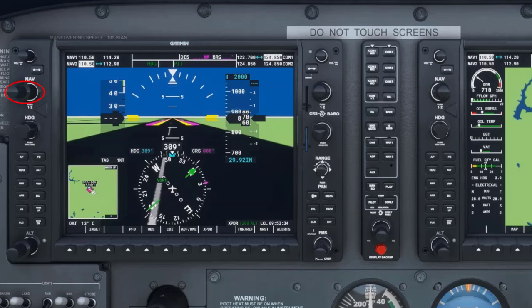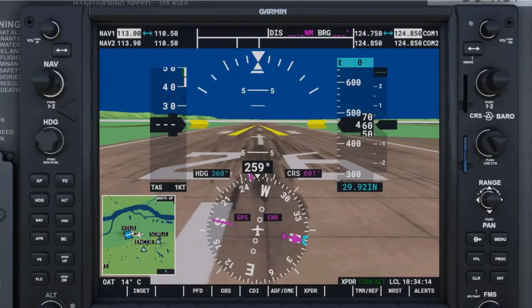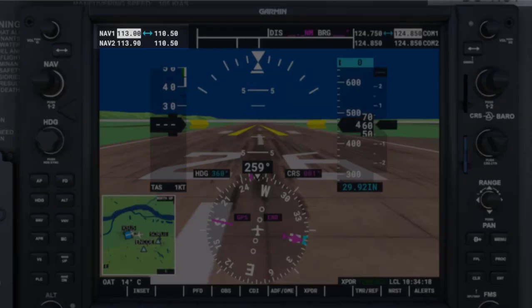The dual nav knob and the nav frequency transfer key are located near the top left corner of the primary flight display, or PFD, and also the top left corner of the multifunction display, or MFD. The knob and key work together to tune in frequencies for navigation purposes. These frequencies will display in the NAV1 and NAV2 area of the screen.